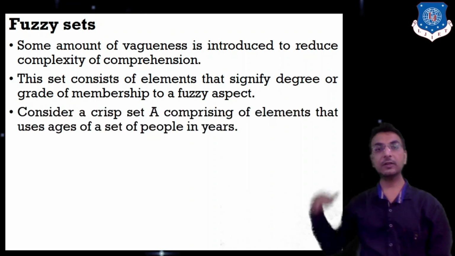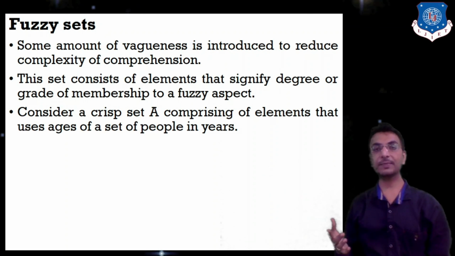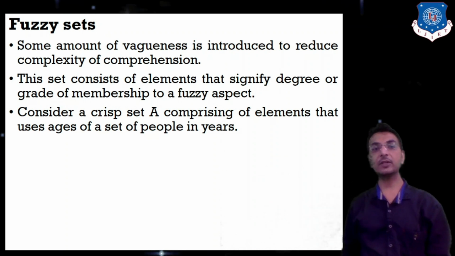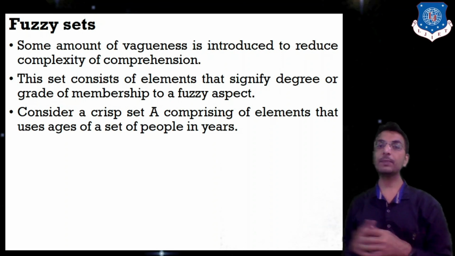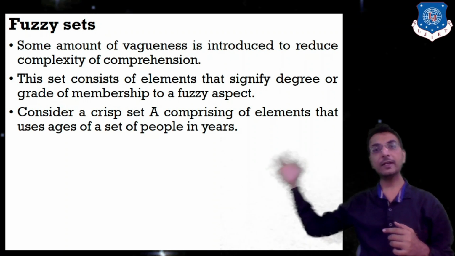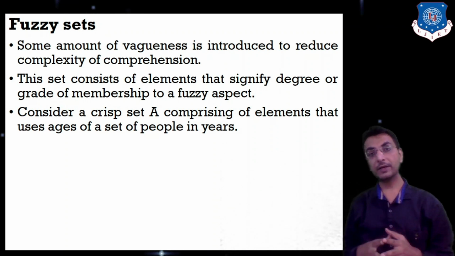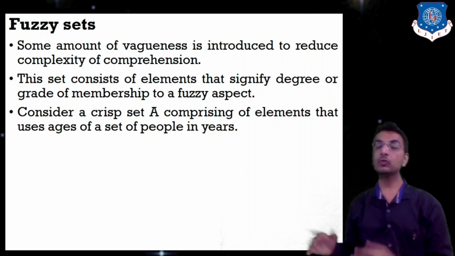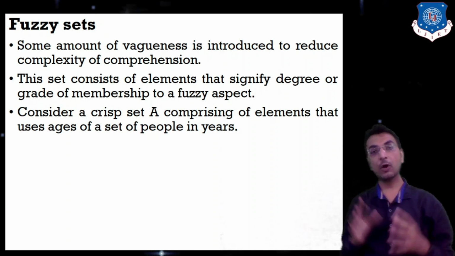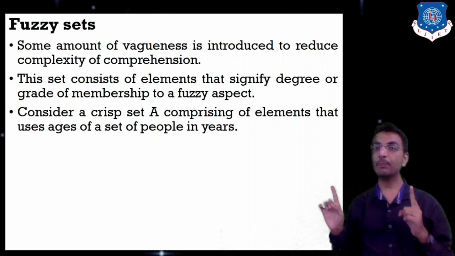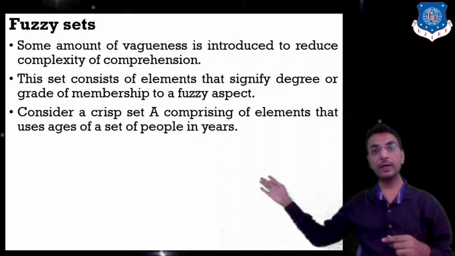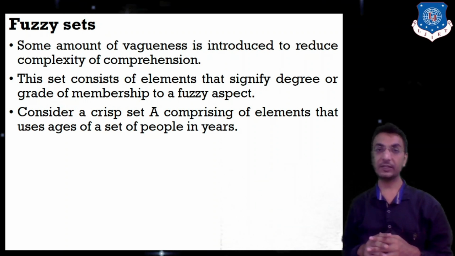So now we have to consider a crisp set A, comprising elements that are the ages of a set of people in years. See, we have one set A, and that set has some ages, but using that age we want to deduce in which category that age will lie. For that we have one metric called the membership metric. Listen everyone, but that membership metric was not included in the scenario of crisp set.